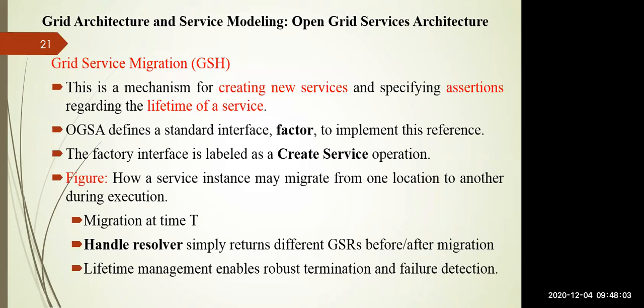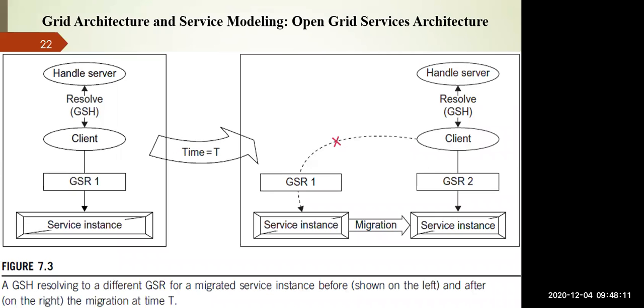So let us see this particular figure, in which you can see how the service is migrating from one place to another. Here you can see there is a handle server, which is connected to your client, and you have the GSR, that is the grid service reference. I want to migrate this service to another service instance at time t. Here you can see the service migration is done from one service instance to another. So the client that was connected to GSR1 now finds it not available, so it exits from this link and can connect to another GSR.